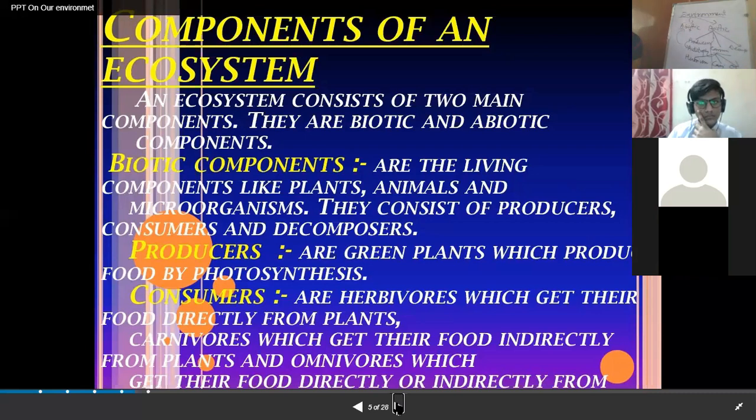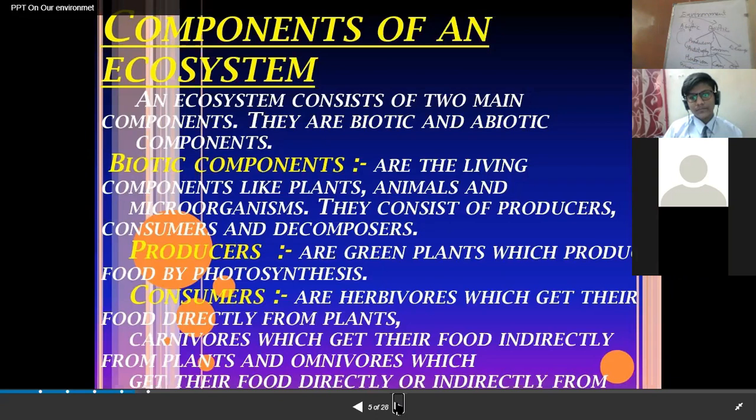Now, what are herbivorous? Herbivorous are those who take up the plants. They feed on the plants only. They can also be called primary consumers because they directly take up the autotrophs, so that's why they can be called primary consumers, right?